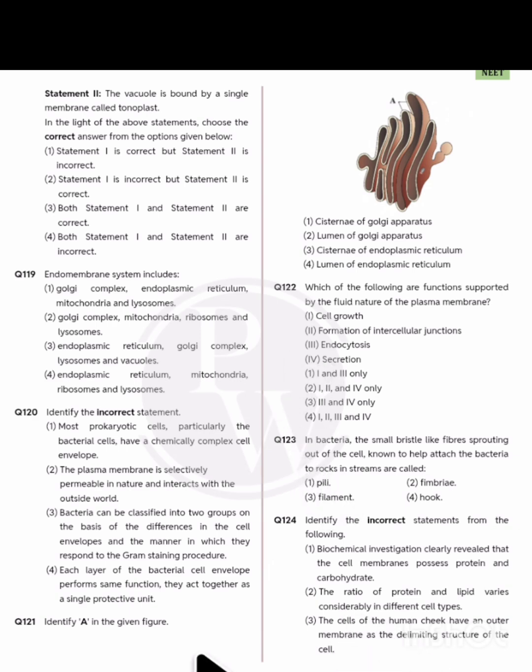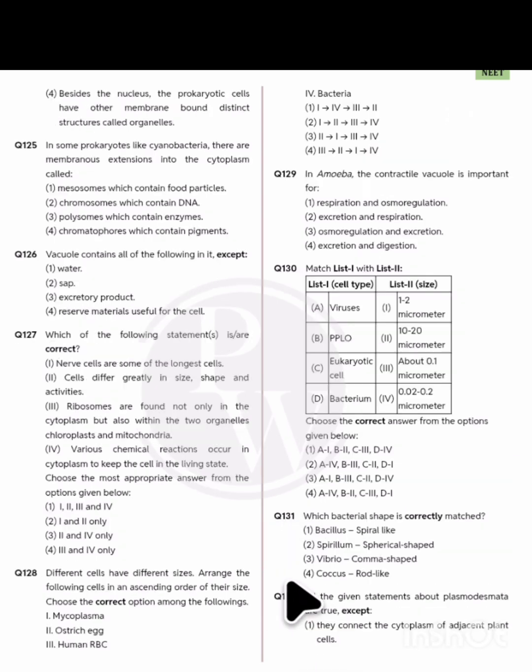Okay. So option 4 is not given here. Like question 124: here, beside the nucleus, the prokaryotic cells have other membrane-bound distinct structures. No, there should be eukaryotic, not prokaryotic. That means this is the incorrect statement. 125: in some prokaryotes like cyanobacteria, there are membranous extensions into the cytoplasm that we call chromatophores, which contain pigments.